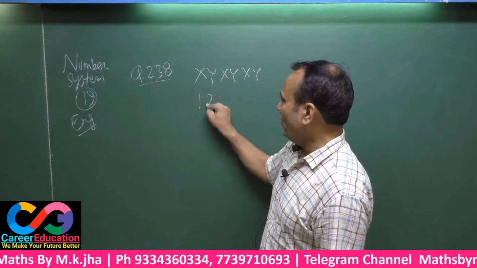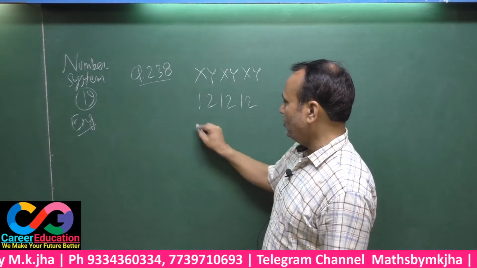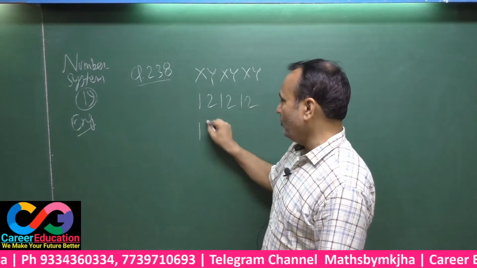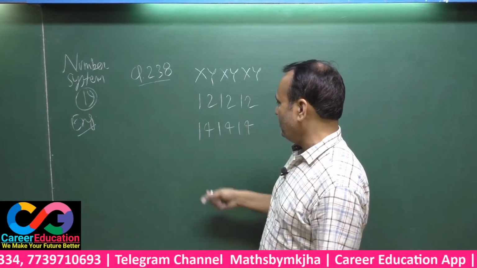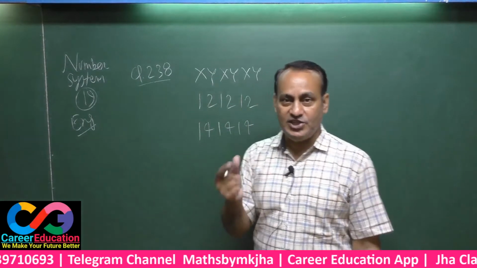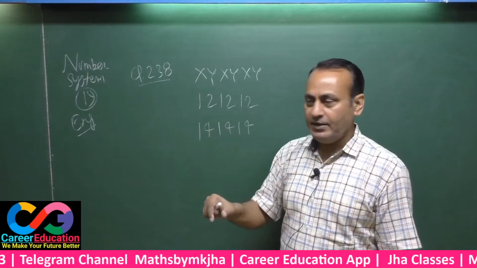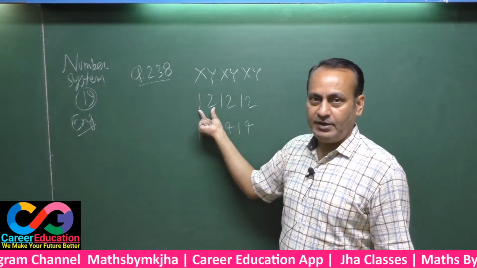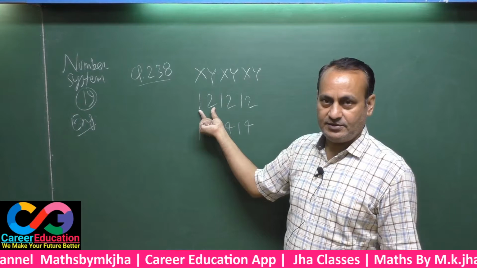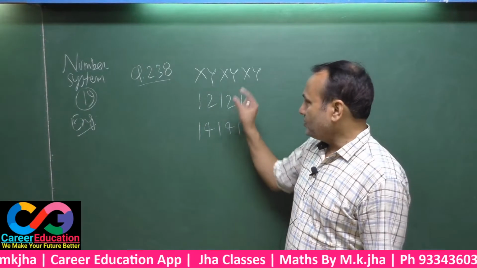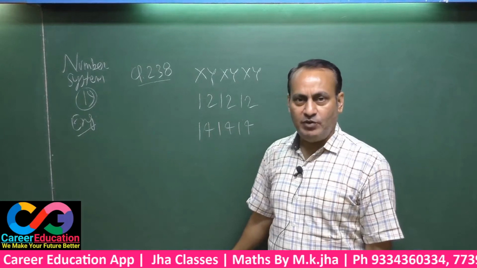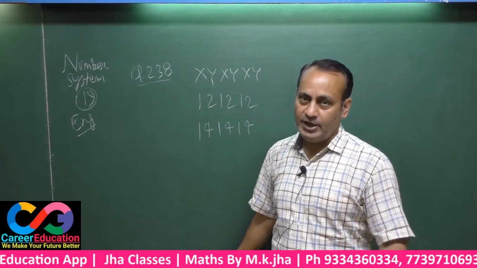Similarly, 121212. Similarly, example 141414. These are all 6-digit numbers having a 2-digit number written thrice. Question asks you, such type of numbers will be divisible by which one among the given options?